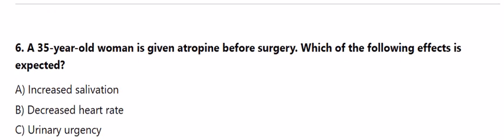6. A 35-year-old woman is given atropine before surgery. Which of the following effects is expected? A. Increased salivation. B. Decreased heart rate. C. Urinary urgency. D. Dry mouth.